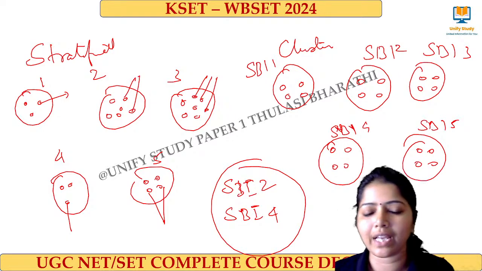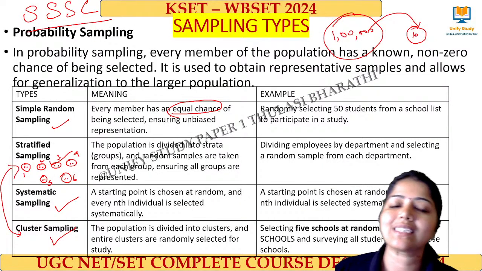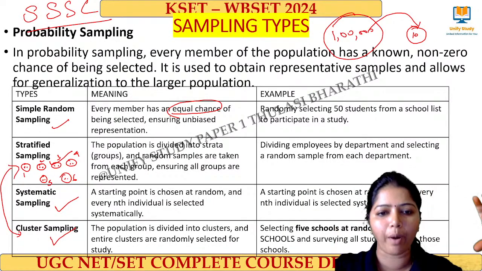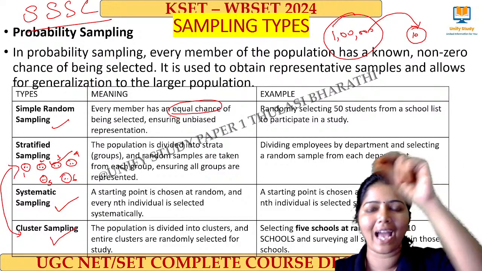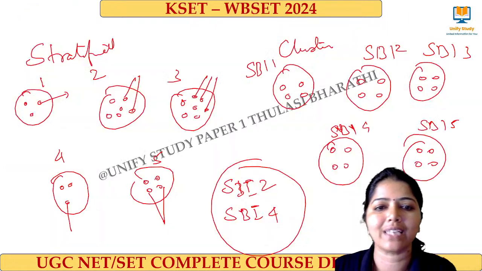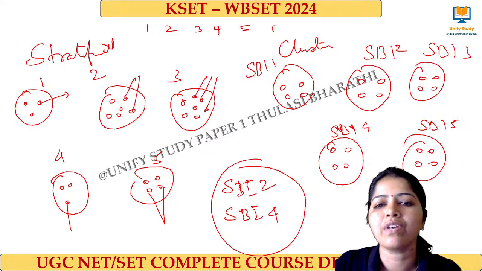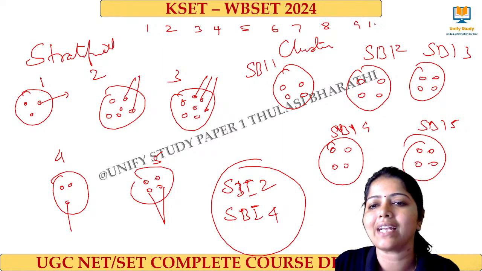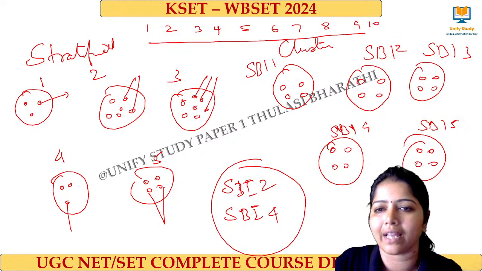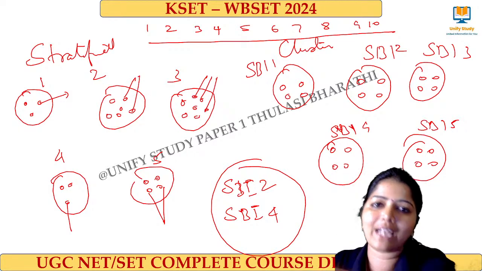Now we'll go for the next one. Next one is systematic sampling. So in a population, I will select every ith item. For example, if I have 1, 2, 3, 4, 5, 6, 7, 8, 9, 10 people, out of them I have to select a sample.